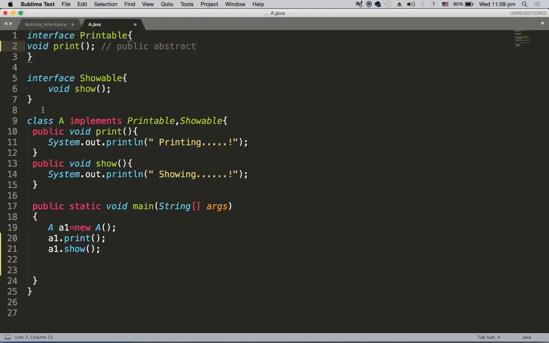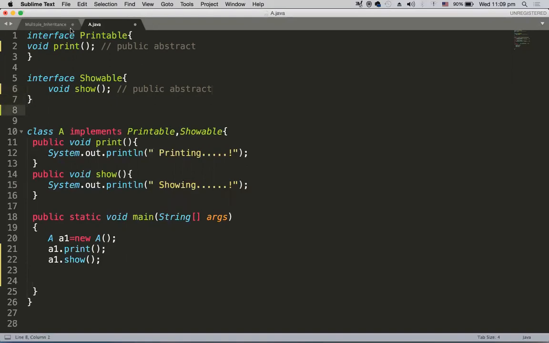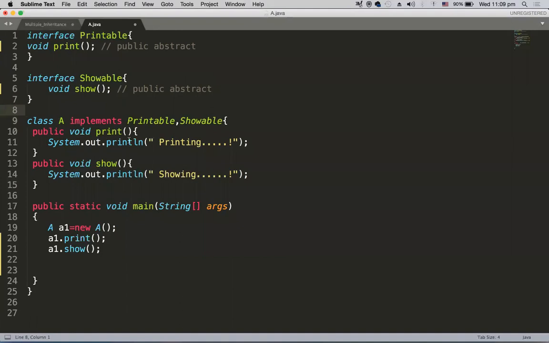In the same fashion, I have another interface called Showable, which has one more method declaration, void show. By default it is a public abstract void show. So now I have two interfaces, Printable and Showable. Printable has the print method and Showable has the show method. Now somebody is interested in these interfaces.